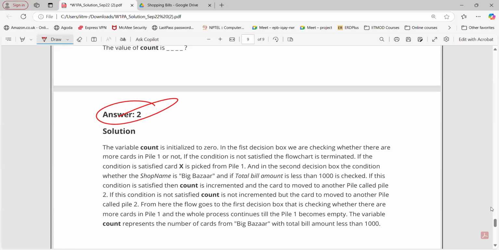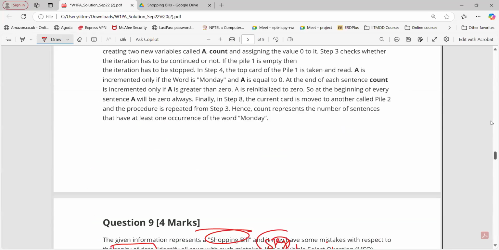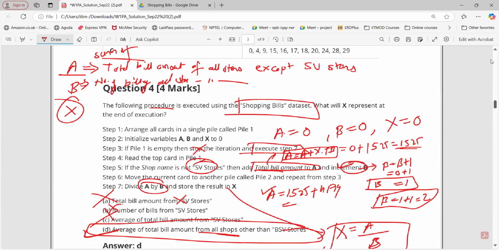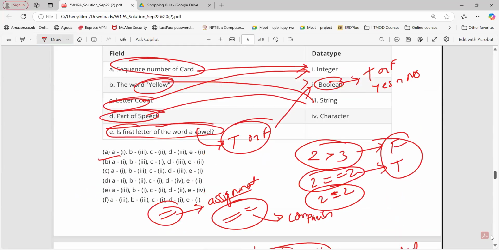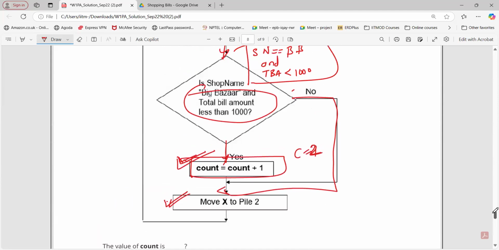Does anyone have any doubt in this question, or whatever we have discussed in this session, or any doubt in the practice assignment? You can ask now. That's it from my side. Please try to solve this assignment again if you have not solved it already, because you may get some more doubts. As of now we are solving together, so you may think it is easy, but if you solve it on your own, you may get more doubts, and that will be better. So please try to solve it on your own.